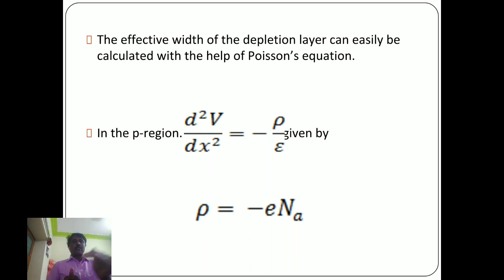In order to determine the width of the depletion region x1 in the p region, the Poisson equation is d square V by dx square equal to e NA by epsilon.